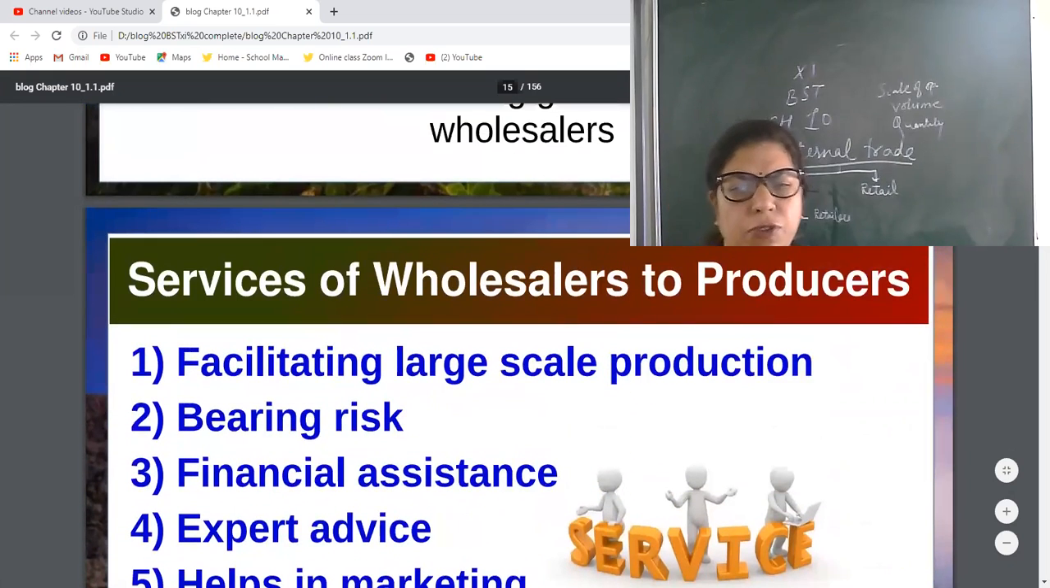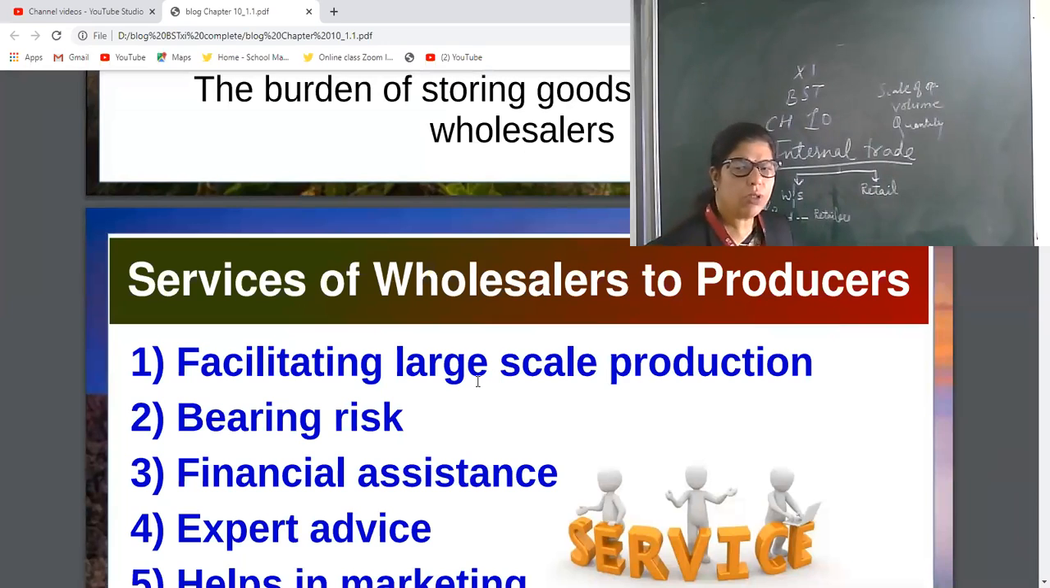First, services of wholesalers, facilitating large-scale production. See, production on a large scale is possible with the help of wholesalers only. Producers produce goods, sell in bulk quantity to wholesalers, then wholesalers sell it to retailers. Okay, that's why we can say on the basis of scale of operation, volume, quantity, large scale, bulk quantity, the wholesalers provide this facility to producers, to real farmers. Generally, they purchase the goods in bulk, keep them in stock and sell accordingly.